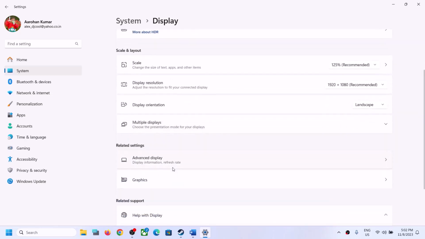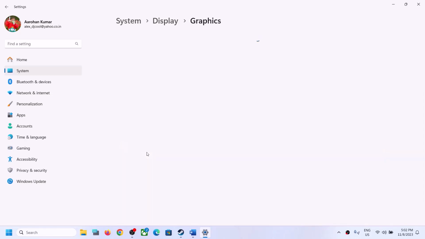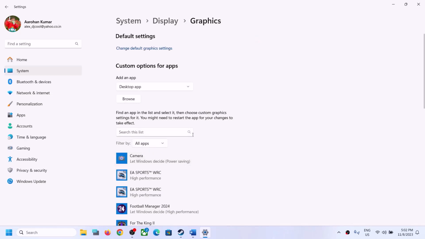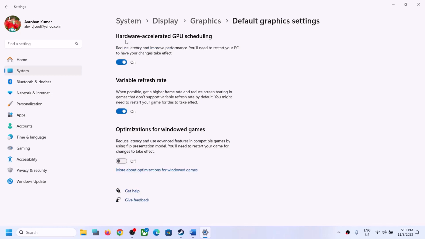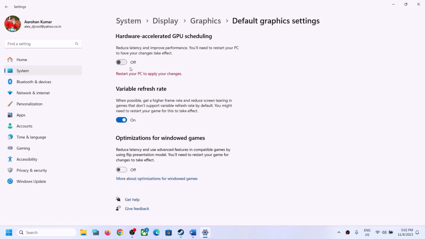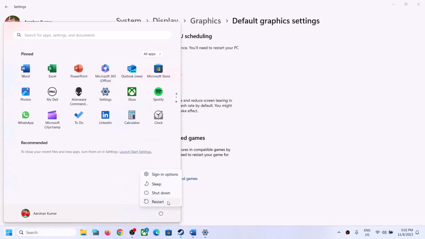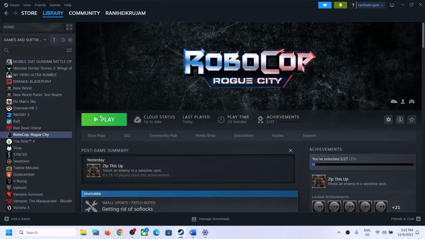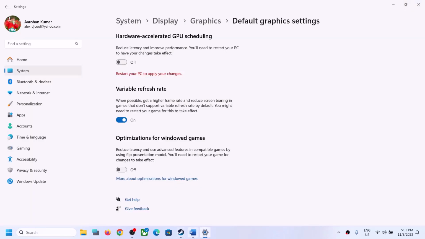Now scroll down, click on graphics over here and then click on change default graphics settings. Now if the option which says hardware accelerated GPU scheduling is on, turn it off and then restart your computer. Make sure that you restart your computer after this, and after the system restart, launch the game. This has worked for many players, so it might work for you.